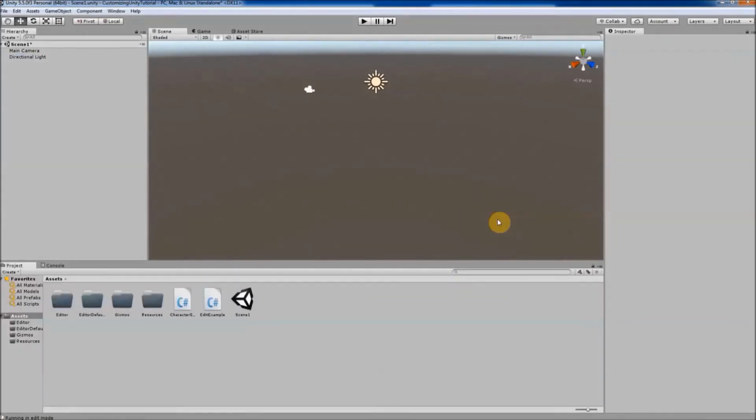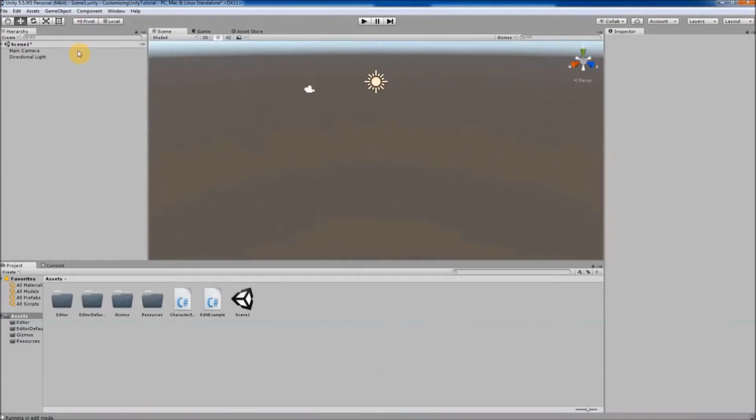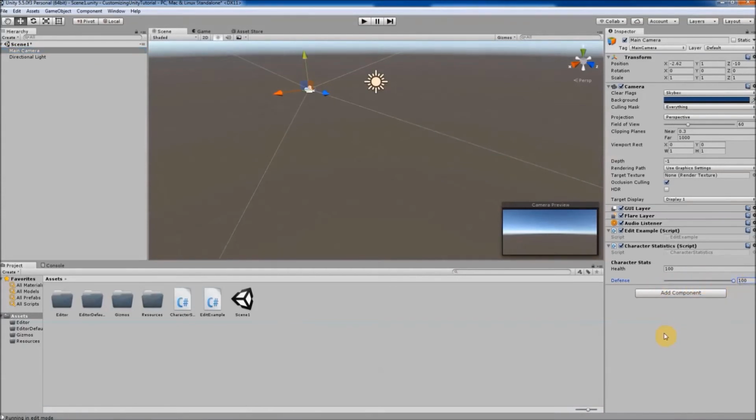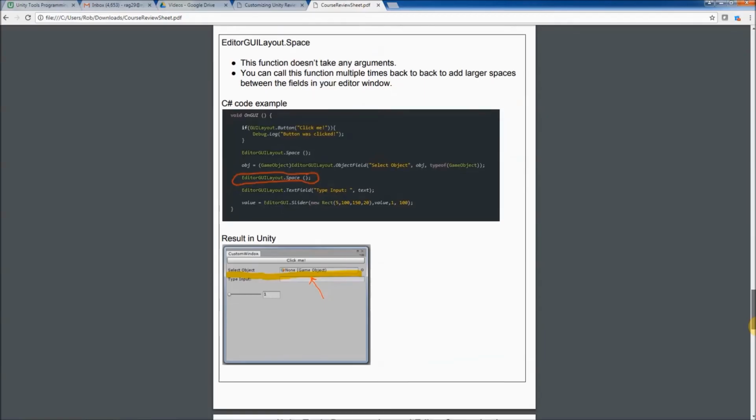In this course, you will learn how to make tools in Unity, take full advantage of the power of Unity, speed up your game development process, understand how asset store tools are created, and get knowledge of industry standard techniques.